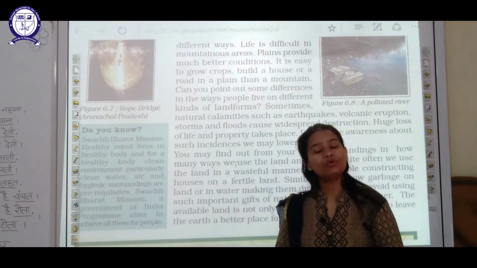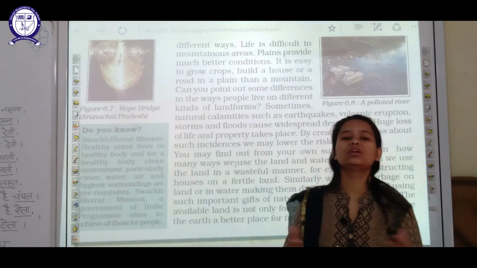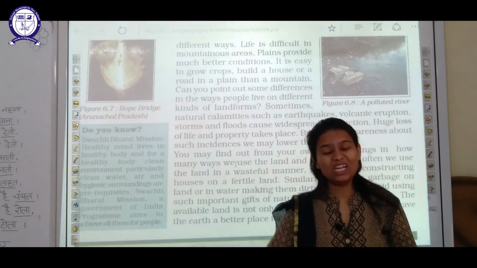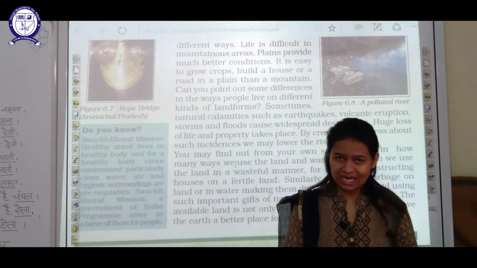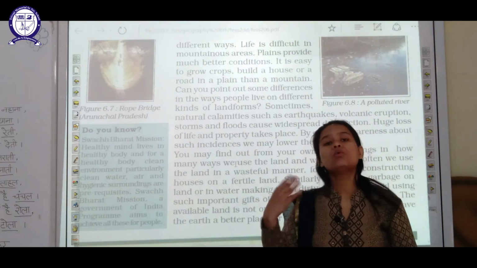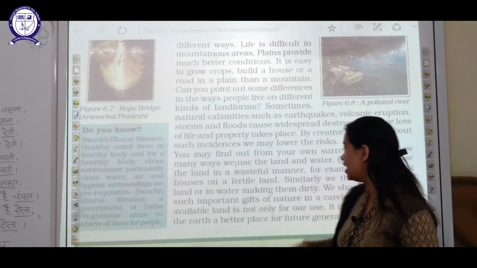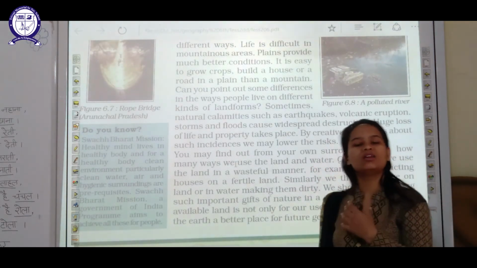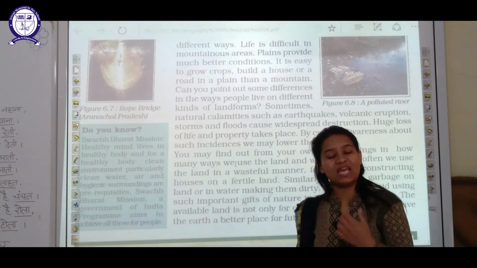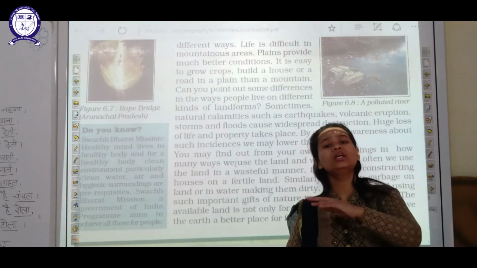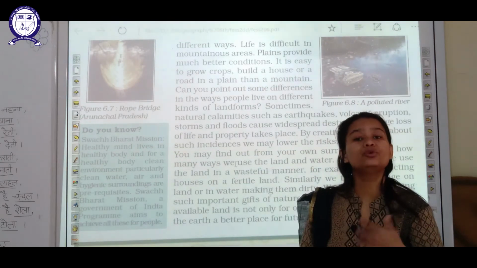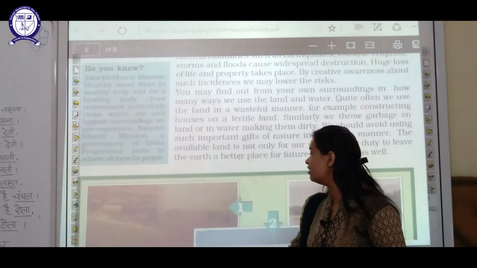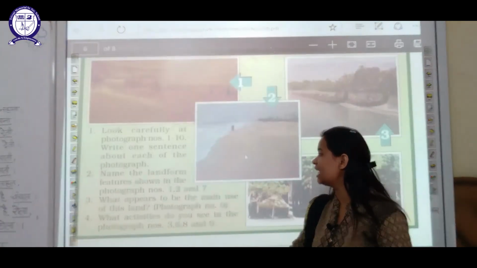Now students, as you have seen in this chapter, what is the importance of land and the importance of water, every individual knows this very well. But irrespective of that, people still waste land resources and still waste water resources. That is why it is very important for us, in order to serve our land and water requirements, as well as to save these resources for our future generations, that we use these resources in a very careful manner.